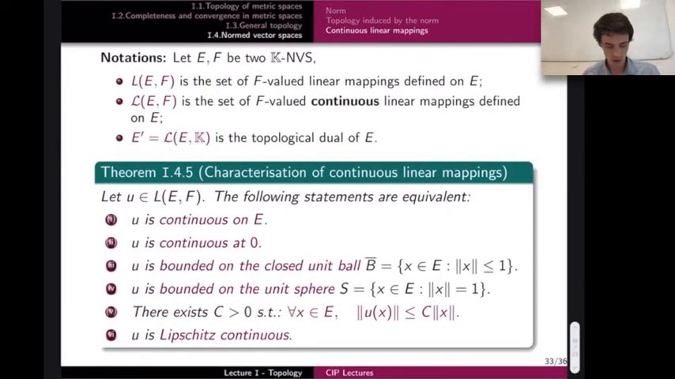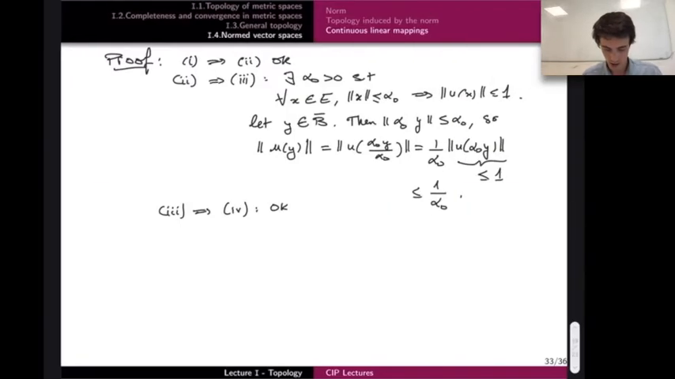And now I want to prove that if I'm bounded on the unit sphere, then there exist constants such that the norm of u of x is smaller than c times the norm of x. I will not do the details, it's quite similar to what I've done here, the same kind of manipulations. So 4 implies 5 is an exercise for you.